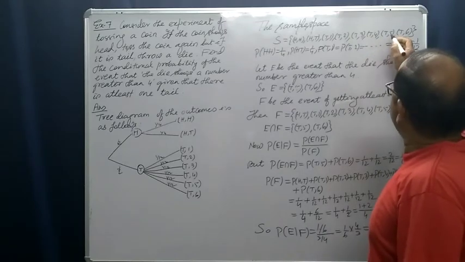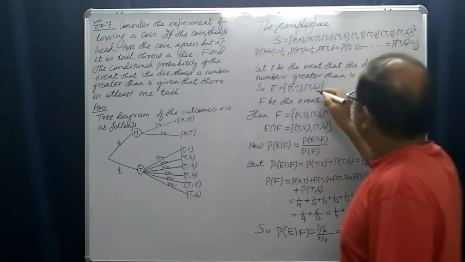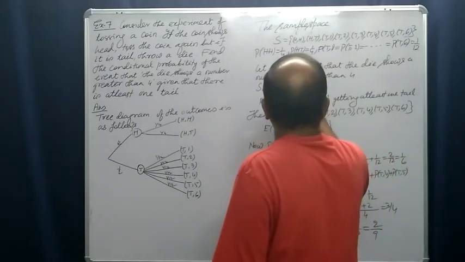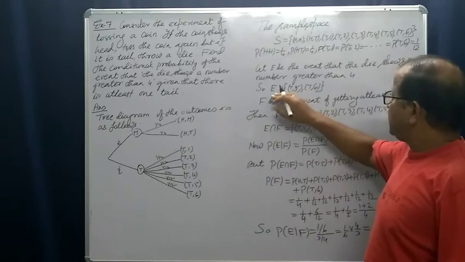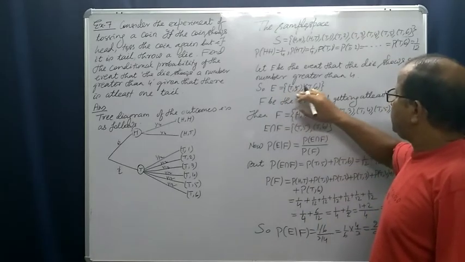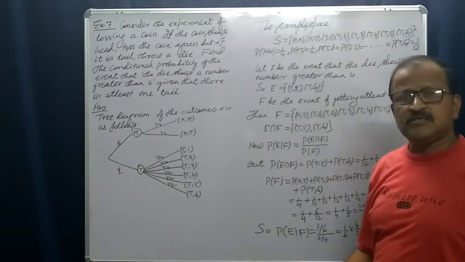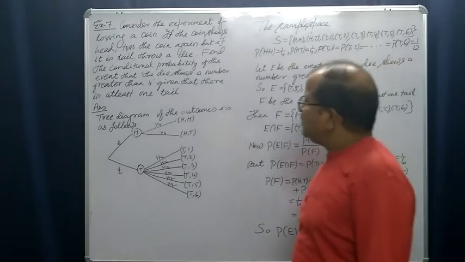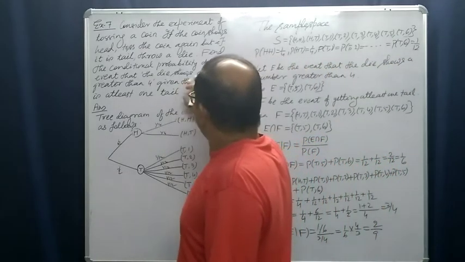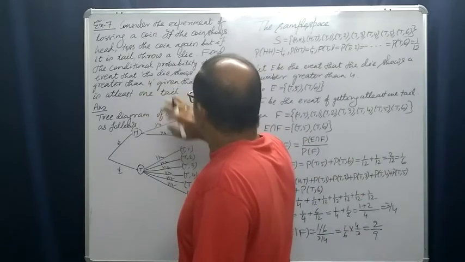Greater than 4 means it may be 5 or 6. So what are the outcomes? Sorry, in the event E, it is T5, T6. Yes, only 2 elements. Then this is the event that shows a number greater than 4.